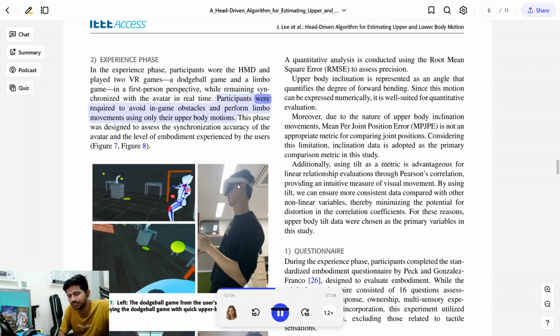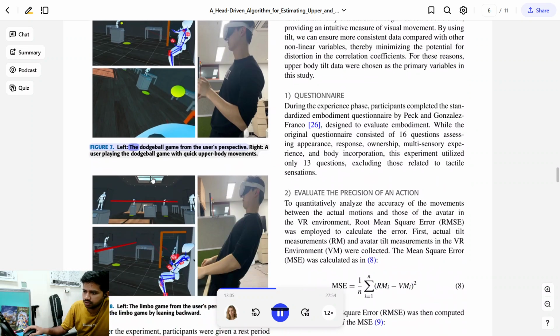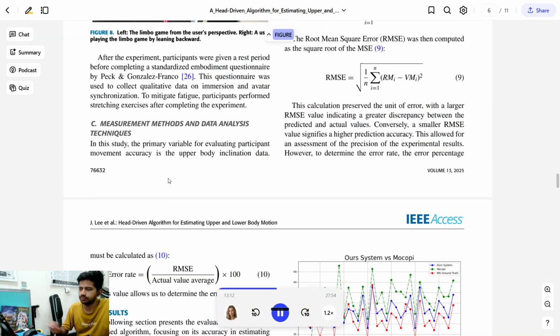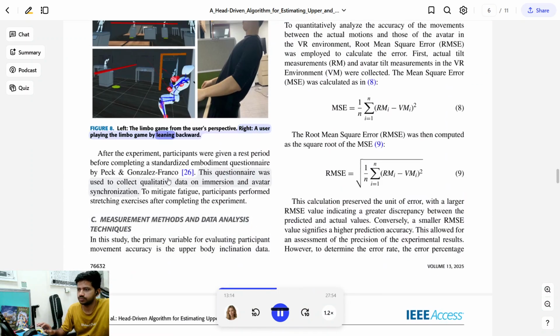Participants were required to avoid in-game obstacles and perform limbo movements using only their upper body motions. This phase was designed to assess the synchronization accuracy of the avatar and the level of embodiment experienced by the users. Figure 7. Left, the dodgeball game from the user's perspective. Right, a user playing the dodgeball game with quick upper body movements. Figure 8. Left, the limbo game from the user's perspective. Right, a user leaning backward.